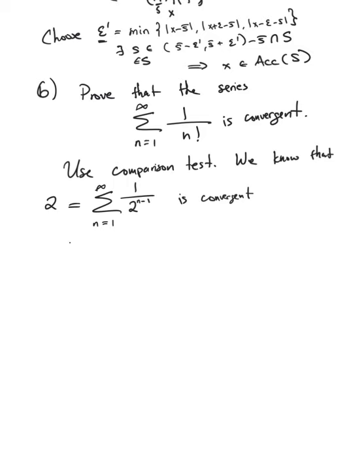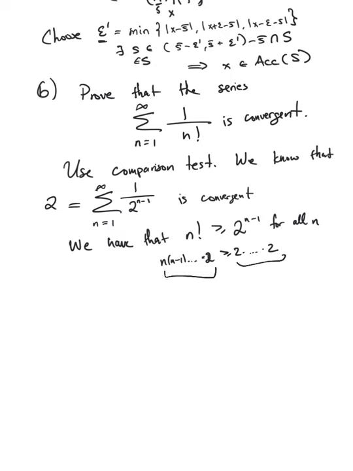On the other hand, we have that n factorial is greater than or equal to 2 to the n minus 1 for all n, right? Because n factorial is n times n minus 1 all the way down to 2, okay? And this is greater than or equal to 2 times 2 times 2, n minus 1 times, okay? So it's the same number of terms here, it's just these increase and these stay 2.